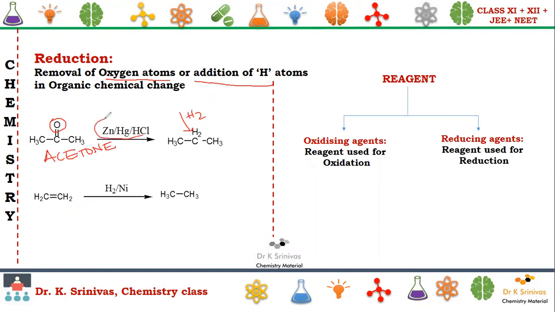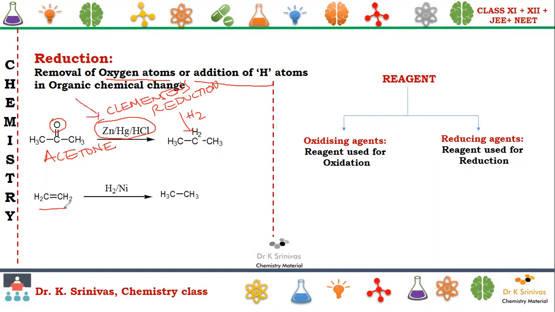What is the reagent we are using? Zinc amalgam and HCl. The reaction we are doing is Clemmensen reduction. Just remember the reduction process now. Don't worry about all this; it is just extra information I'm giving here.